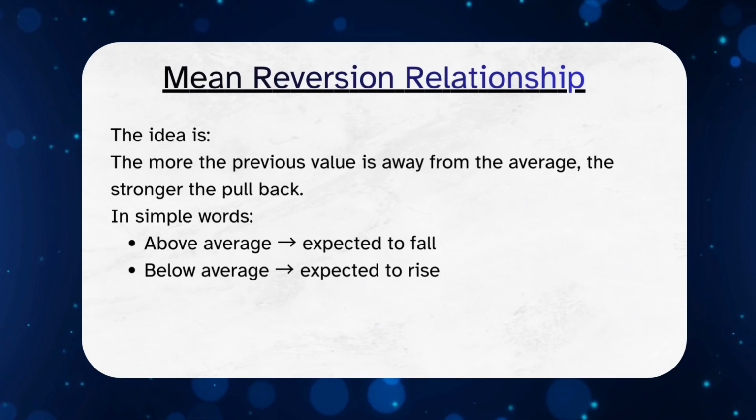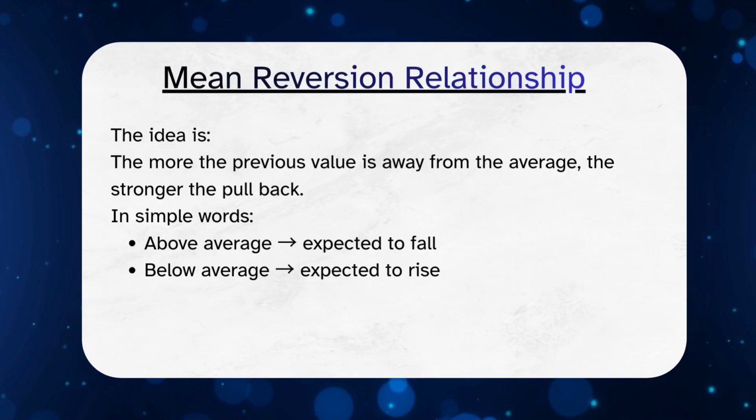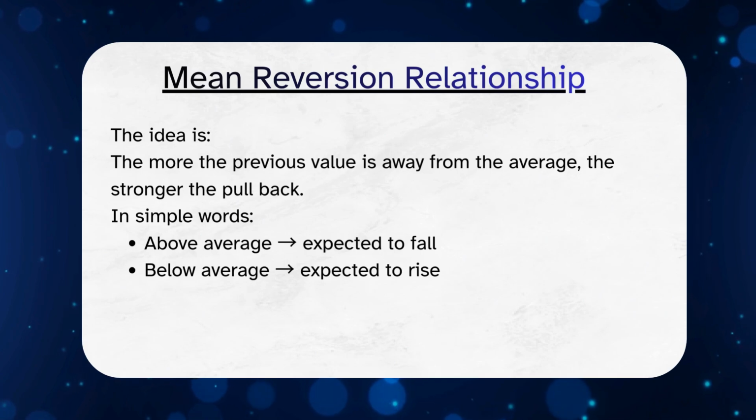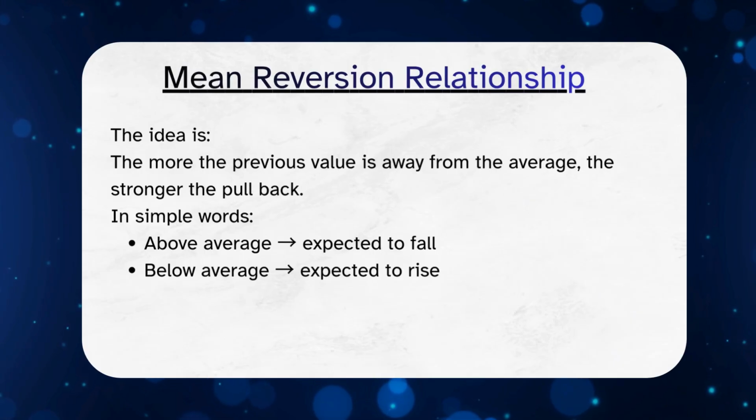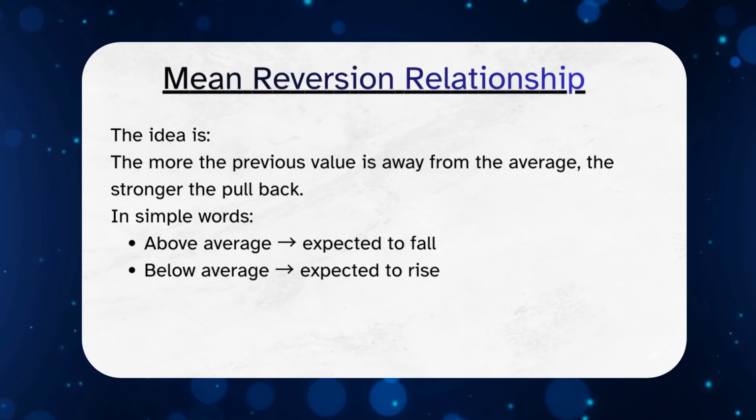Mean reversion implies a negative relationship between the change in the variable and the value in the previous period. This means if the previous value was high relative to the mean, the next change tends to be negative. If the previous value was low relative to the mean, the next change tends to be positive. In simple words, the variable is pulled back toward its average level.